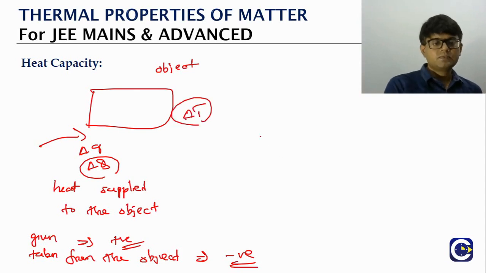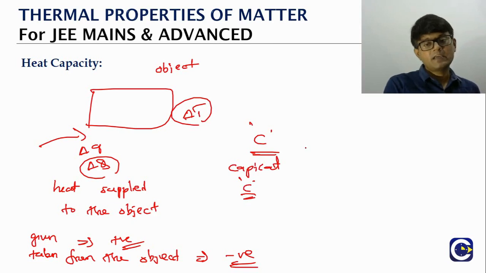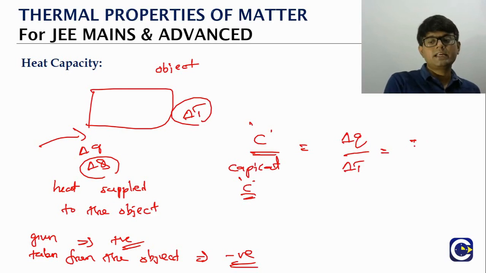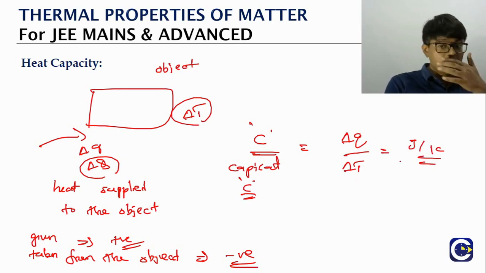If you are giving the heat delta Q to the object, then the temperature of the object will change. For every object we define the heat capacity, which we indicate with capital C. Capital C represents heat capacity, given by the heat supplied to the object divided by the temperature change. In terms of unit, it will be joule per kelvin.